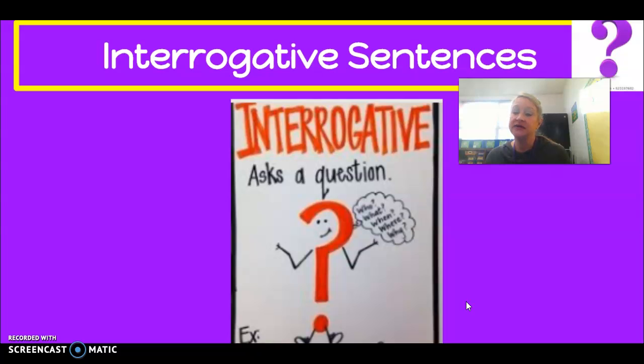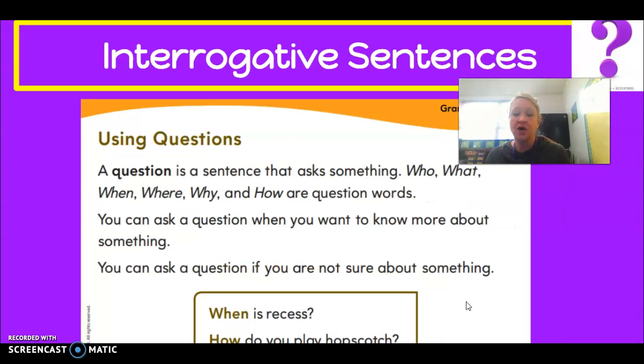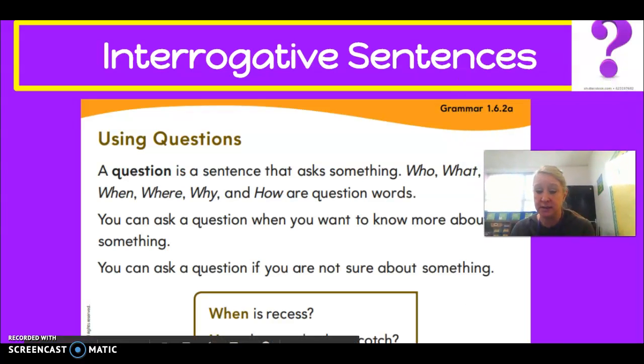An interrogative sentence asks a question and sometimes uses the words who, what, when, where, why. It asks something. It might begin with who, it might begin with what, or when, or where, or why. Like, how far away is the moon? Why does the moon seem to change shape? A question is a sentence that asks something. You ask a question when you want to know more about something, or you can ask a question if you're not sure about something.